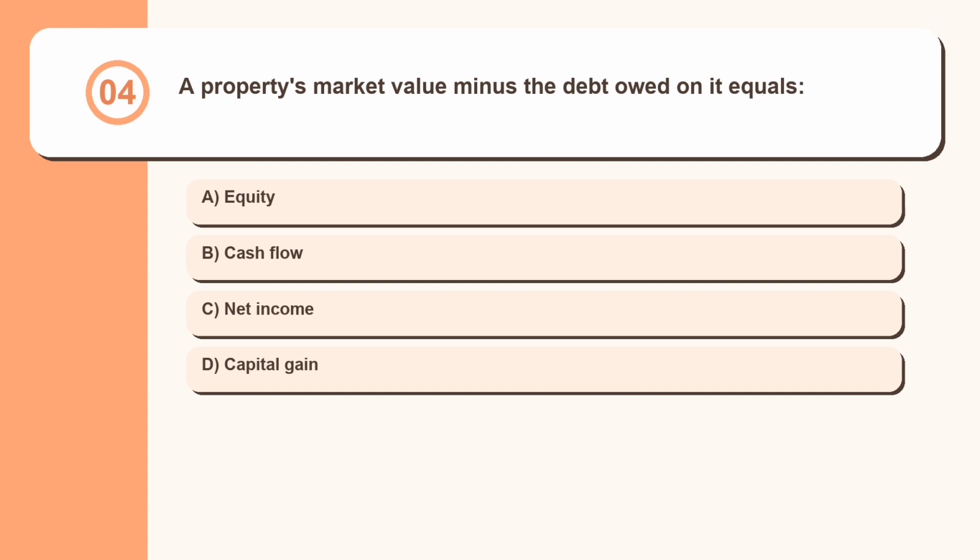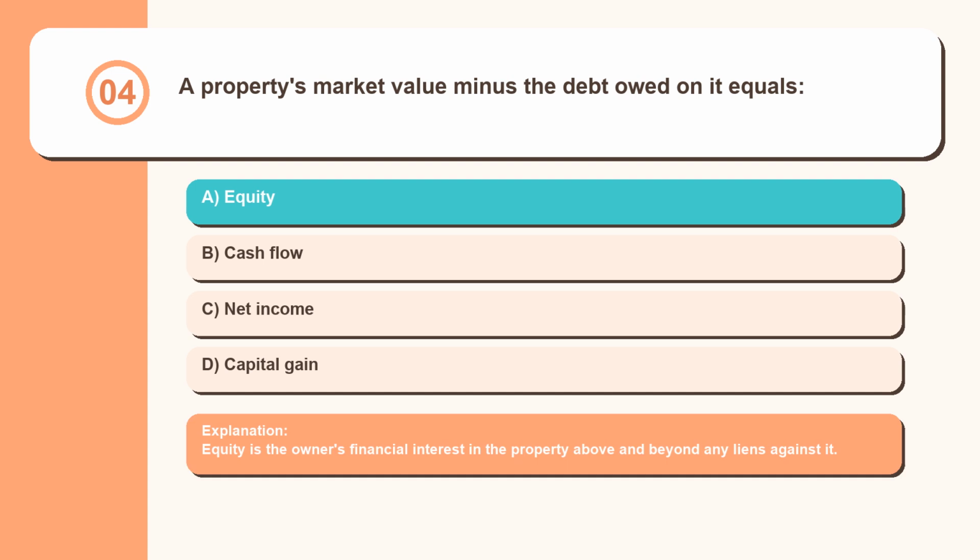Question 4. A property's market value minus the debt owed on it equals equity, cash flow, net income, capital gain. Equity is the owner's financial interest in the property above and beyond any liens against it.